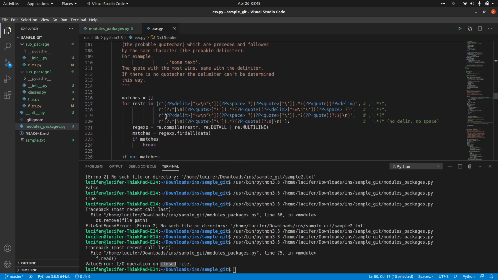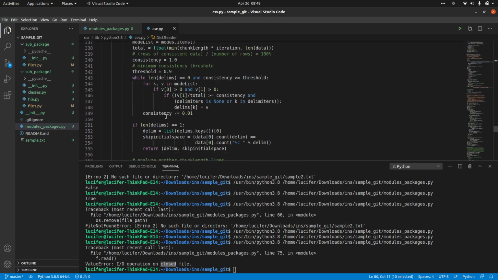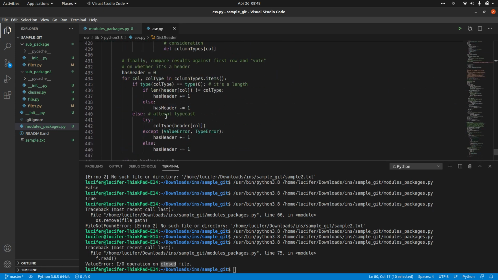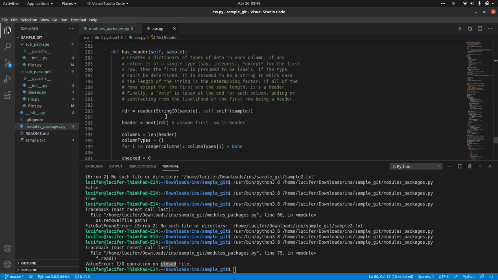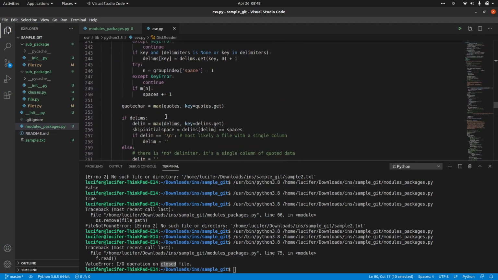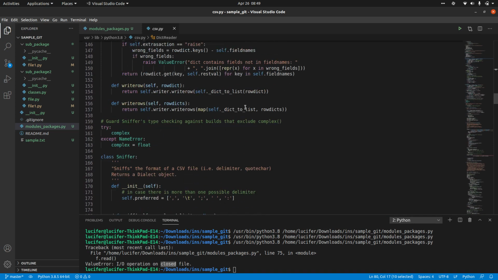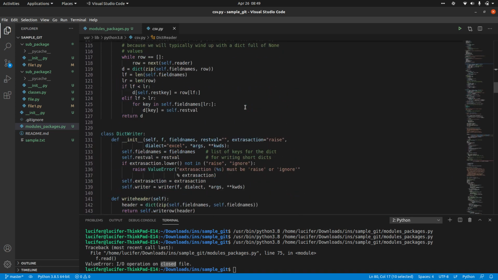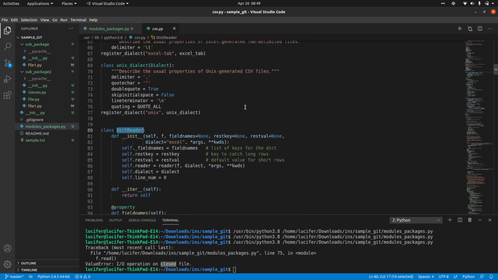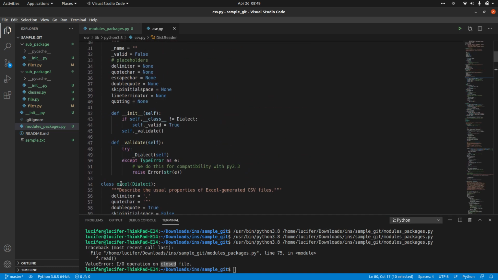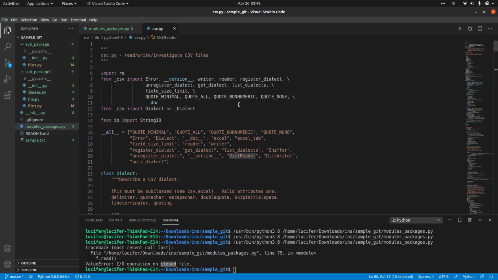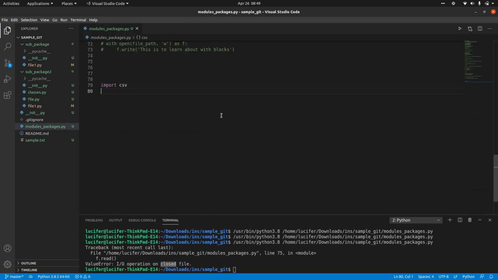Anyways, we still have a lot of functionalities in this. You can go through the whole file. We have readers, we have writers. We have DictWriters, we have DictReaders. We have conversion to Excel as well. We have a lot of these things. You can all check if you have time.